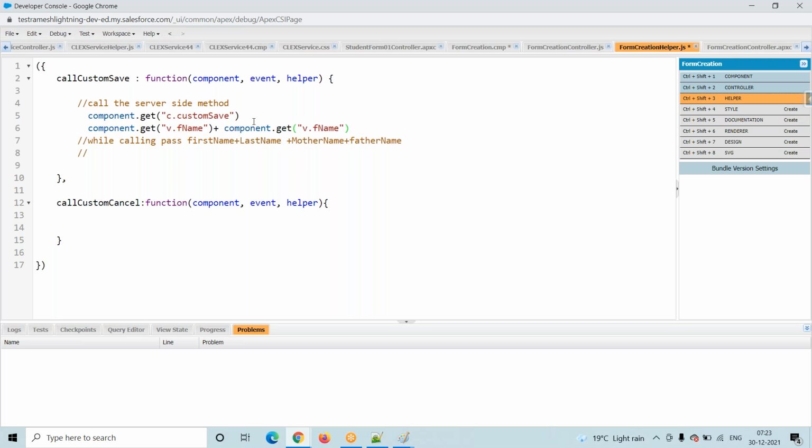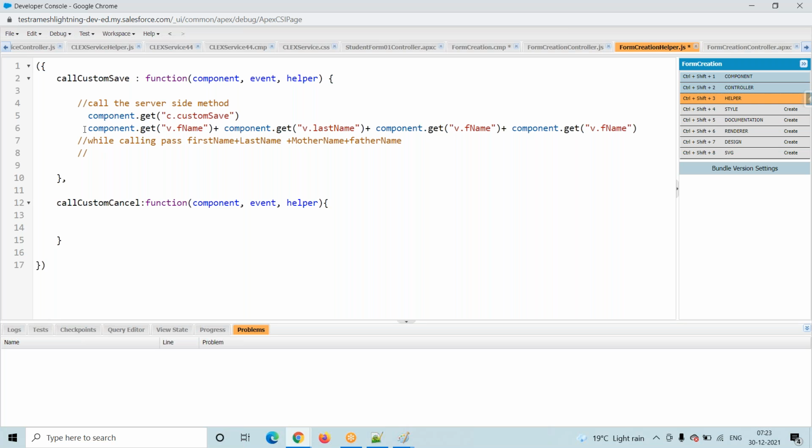This is not the exact syntax, in the next session we will discuss the exact syntax. Take that data like this, component dot mother name, whatever the variable name, component dot father name. You have to take the data. In the first component we collected the data and stored it in variables, take that data. Yes, this is my data.